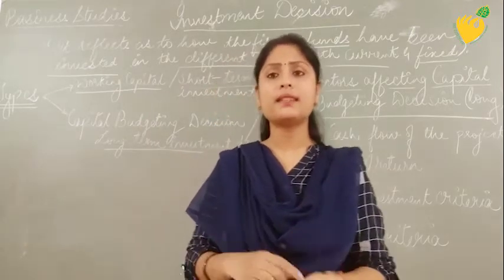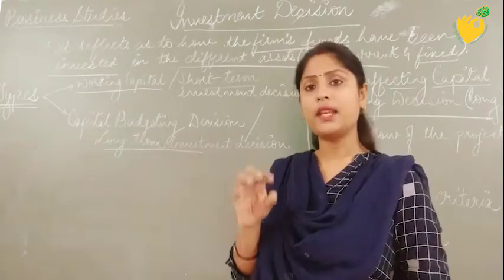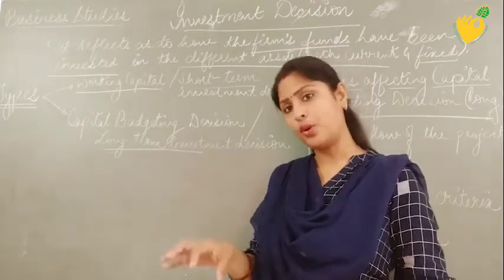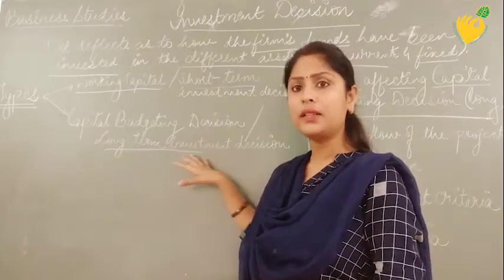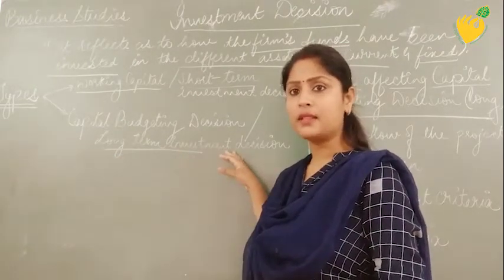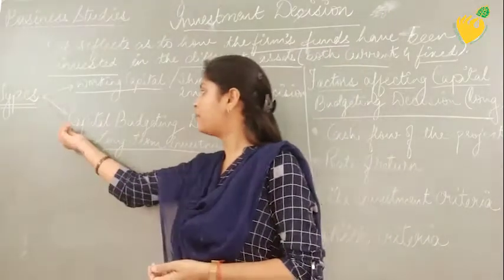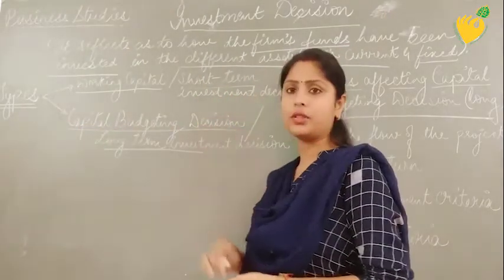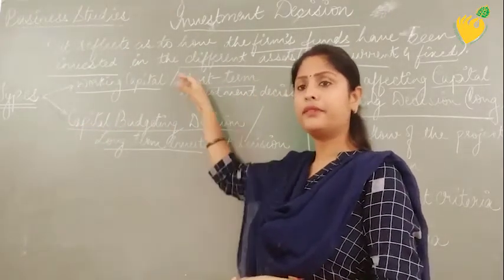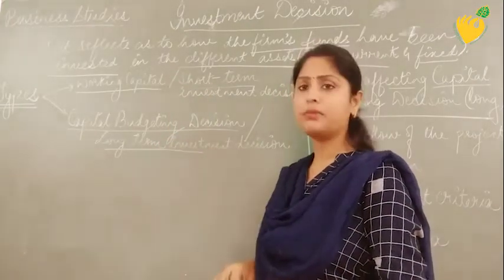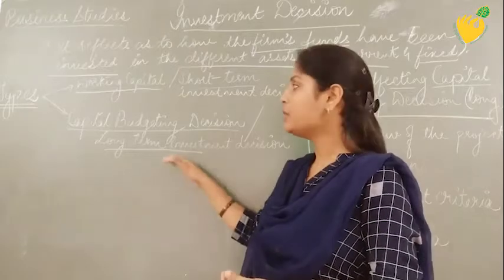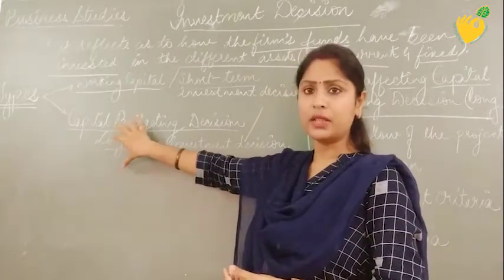So the money is getting blocked, the money is getting invested in a particular asset for a long time. When that investment has been done for a long term, this type of decision is called a capital budgeting decision. Please don't forget to remember the different names given for the short and long term investment. Now we are going to study this particular decision in detail.